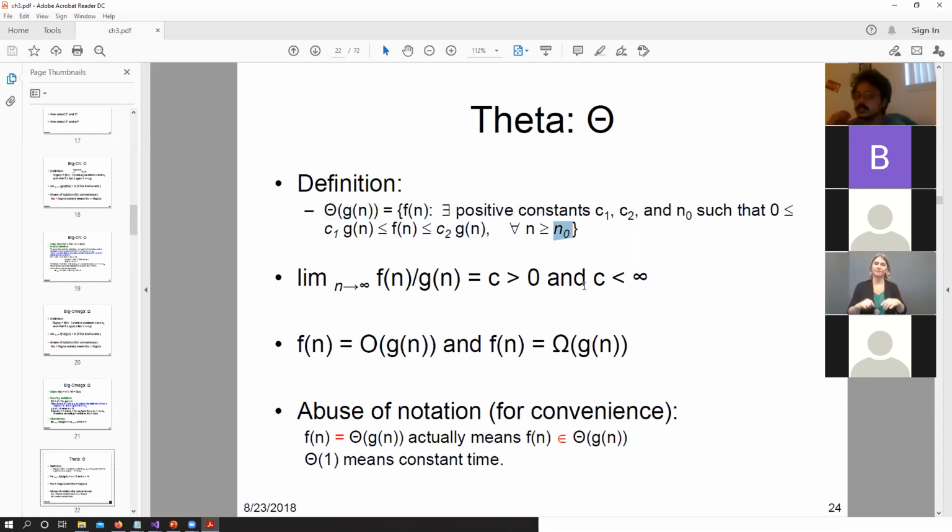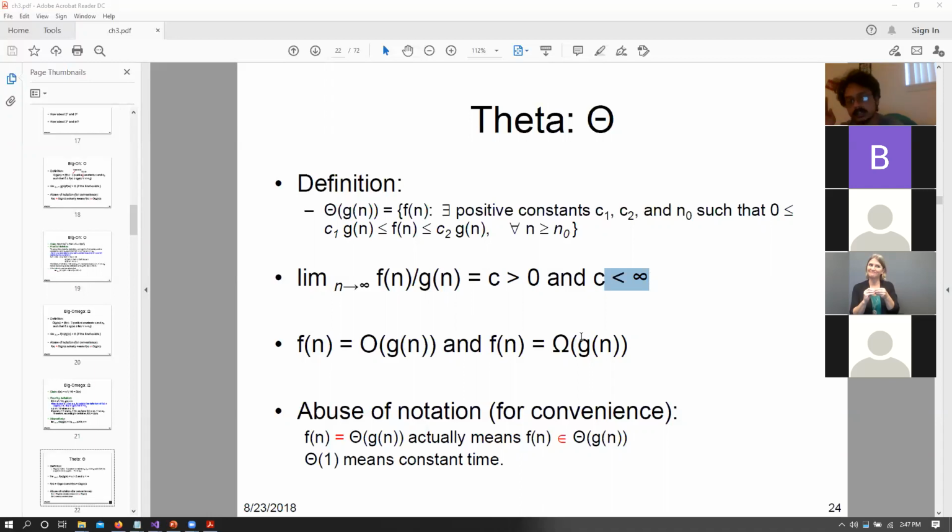Or we can also say in terms of limits, that is limit n tends to infinity, f of n, that is our function, divided by g of n, has to be a number that is greater than 0, but has to be a number that is less than infinity. For our previous cases, we had c greater than 0, so it could have been 0, 1, 2, 3, whatever.